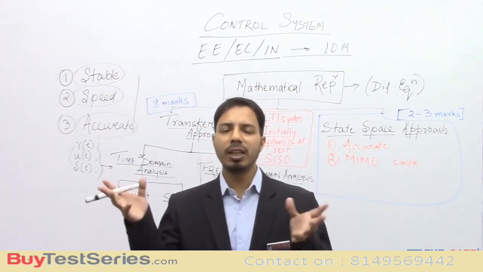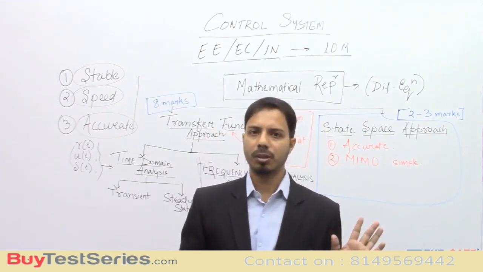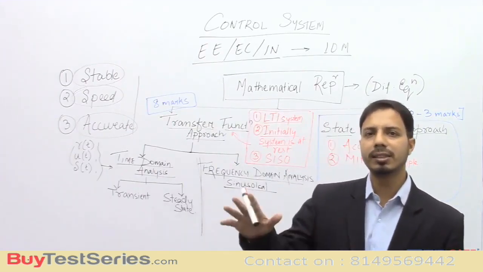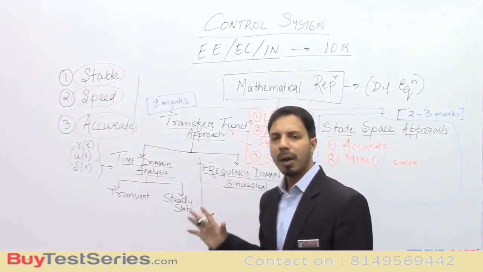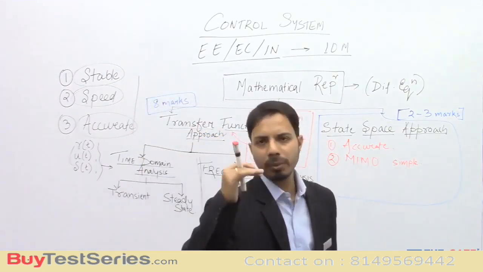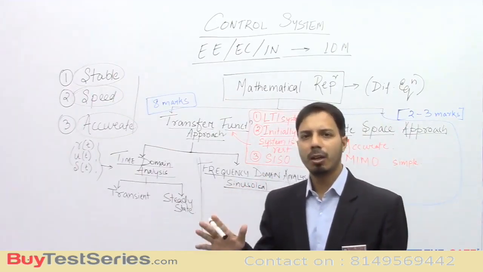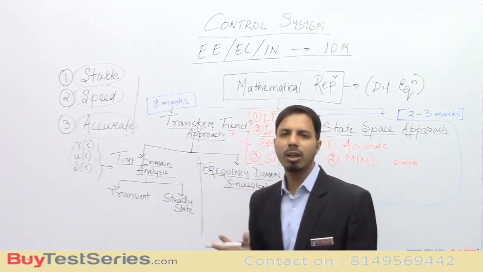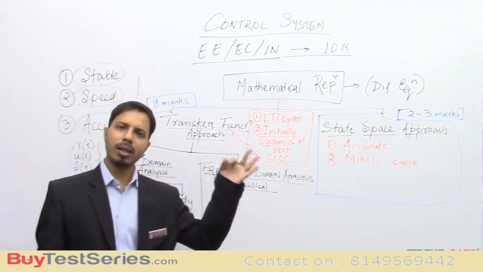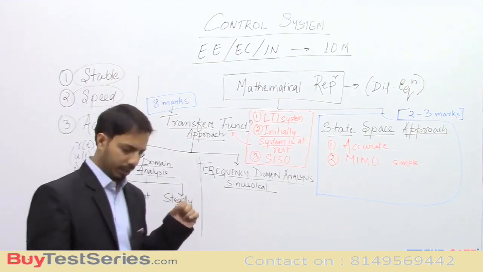Now what will happen if it is in between? That means the transient does not increase, but it does not die out. Okay, it can happen, right? So that particular system is called a marginally stable system. That means the transient is not becoming unbounded, but even though it is bounded, it is not dying out. So that is called marginally stable. So stable, unstable, marginally stable, all depends on the transient nature of the system.